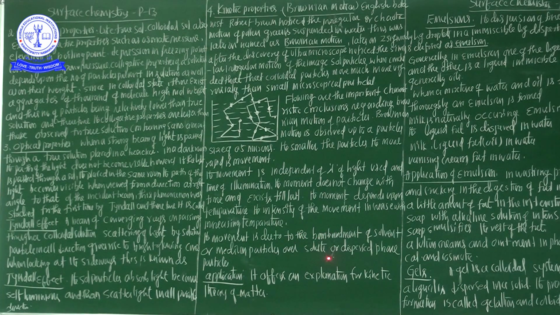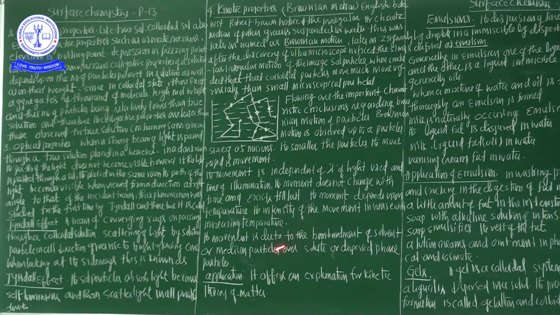The movement does not change with time and exists till last. But the motion is due to the bombardment of solvent or medium particles over solute or dispersed phase particles.